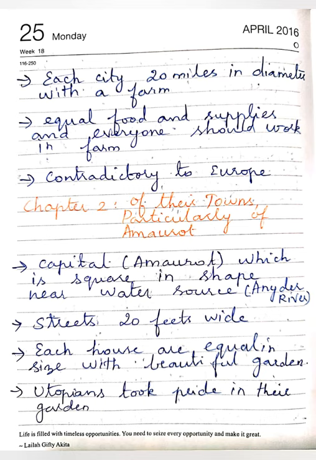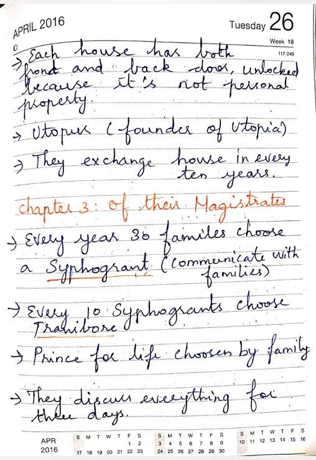Anyder or Anyd River. The streets are 20 feet wide. Each house is equal in size with a beautiful garden. Utopians took pride in their gardens. Each house has both a front and a back door unlocked because there is no personal property for anyone.